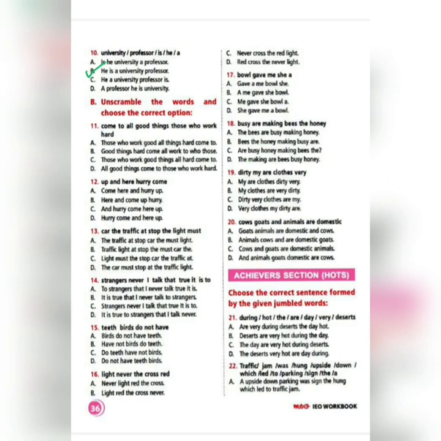Come to all good things those who work hard. Here, option D is the correct answer: All good things come to those who work hard. Number 12. Up and here, hurry come. Come here and hurry up. Option A, that's the right answer.